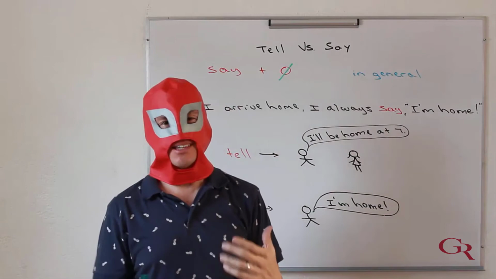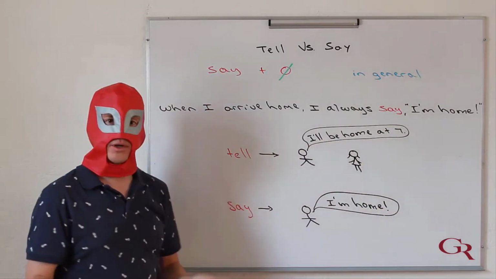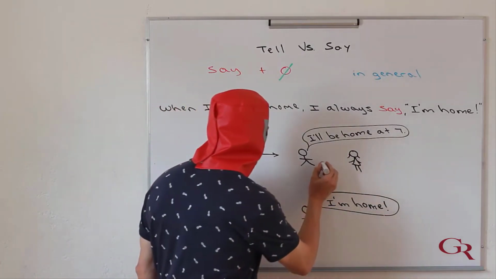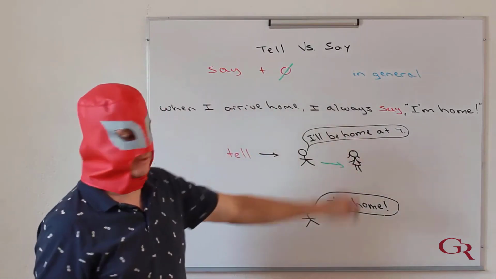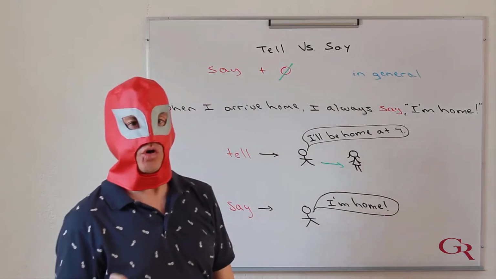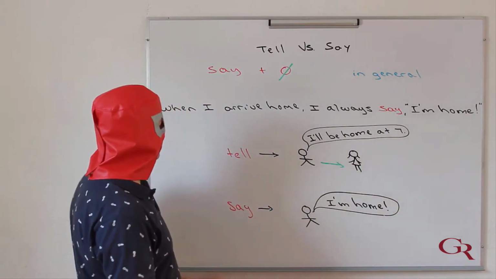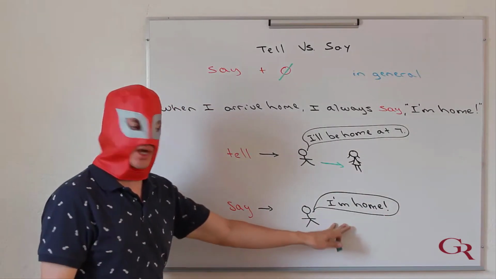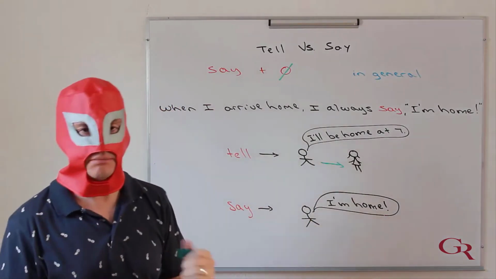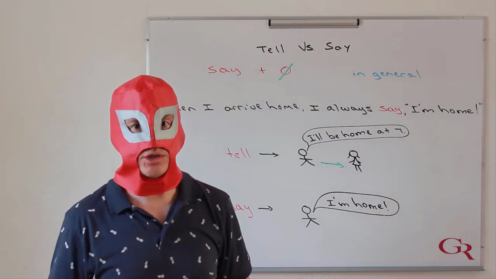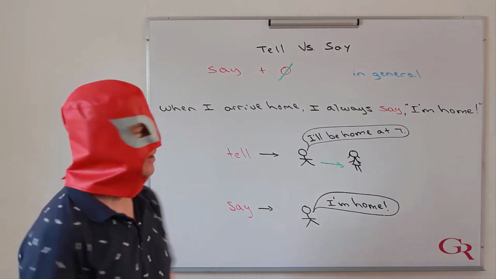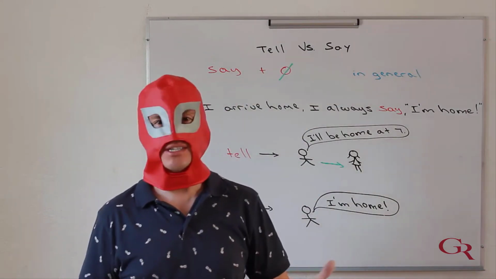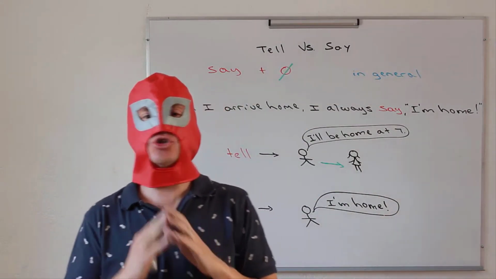Okay? So to summarize, when do I use tell and when do I use say? Well, if I'm talking to somebody specifically, for example, my wife, and I say, I'll be home at 7 o'clock, then I'm going to use the word tell. And if I just say something in general, when I come home, walk in, and I say, I'm home, I'm going to use say because there's no object. So, as you can see, a difficult topic made easy. Tell versus say is easy peasy, super breezy.